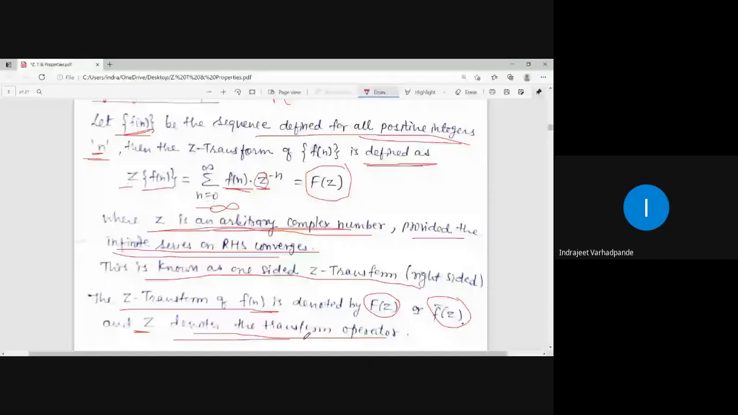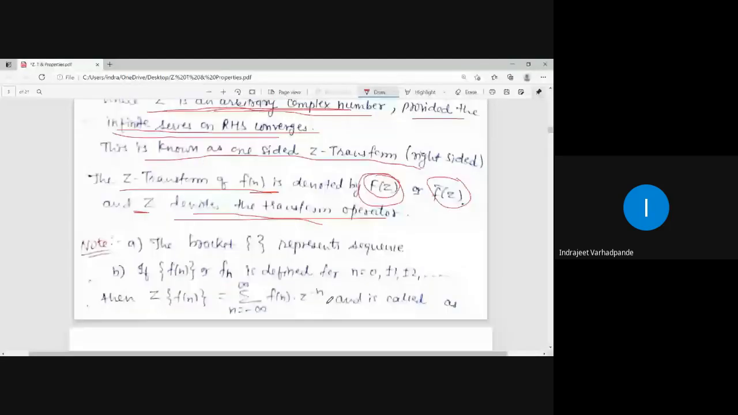So the resultant is expressed as capital F of Z or F bar. And the curly bracket represents the sequence. So while writing, we have to write down the sequence in the curly bracket.